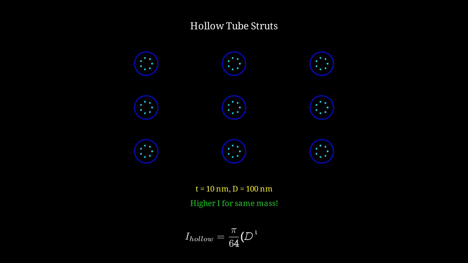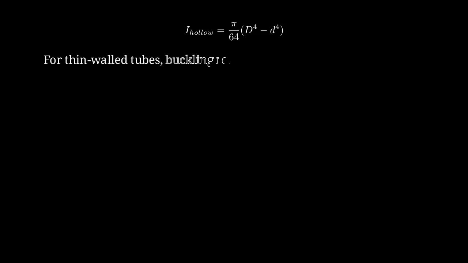For a hollow tube, the second moment of area is pi over 64 times the quantity D to the 4th minus d to the 4th, where D is the outer diameter and d is the inner diameter. For thin-walled tubes, we maximize the buckling resistance for a given amount of material. This is a fundamental principle in efficient structural design.